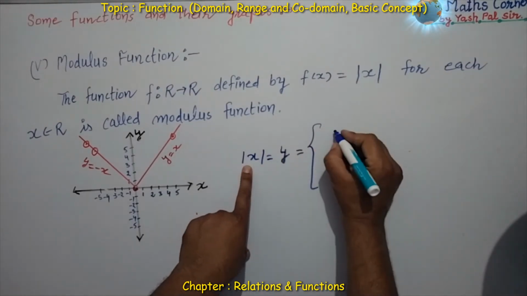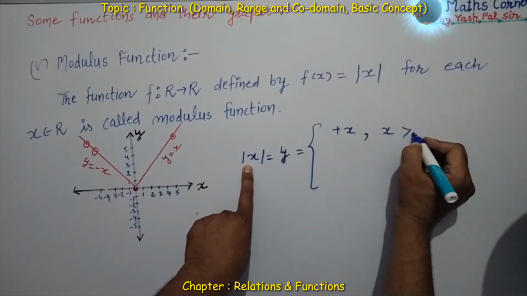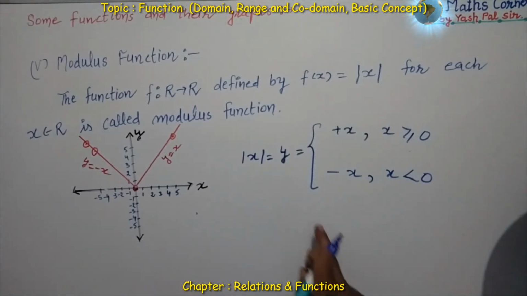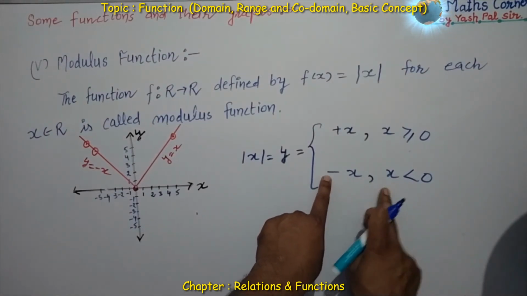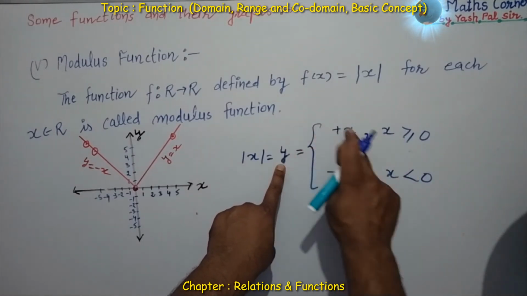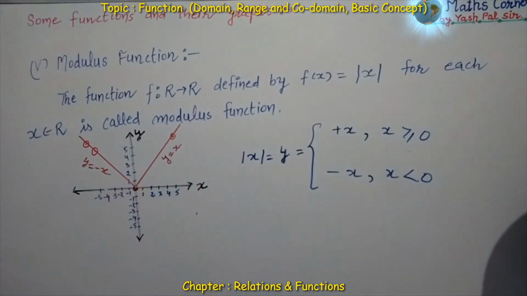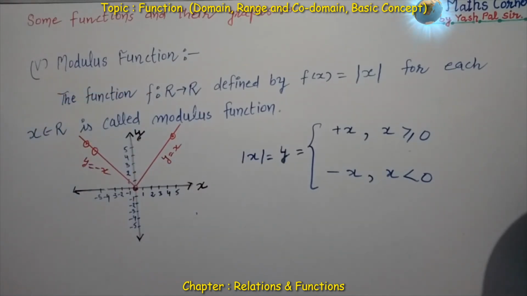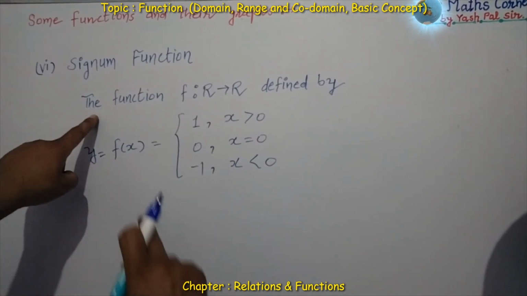Once again, y is equal to mod of x. Then we say y is equal to plus x if x is greater than or equal to 0, and minus x if x is less than 0. Because if x is already negative, then this negative sign makes y positive. Here x was already positive, then y is positive. So the graph is upward, this way, a V shape. This function is called the modulus function.